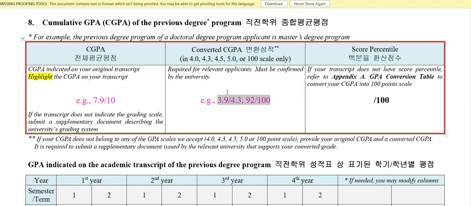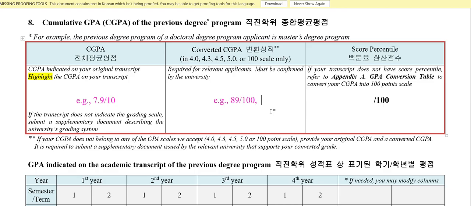If you use Scholaro and score like 3.7 out of 4, you can just fill it out here. So that is the thing. And if you got a percentage, like let's say your percentage is 89 out of 100, this is not mine, I'm just giving it as an example. Or else you can just fill in the percentage if you have it, because my university doesn't have a percentage scale.